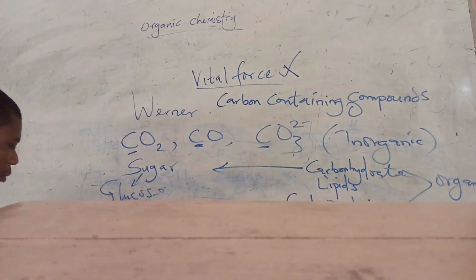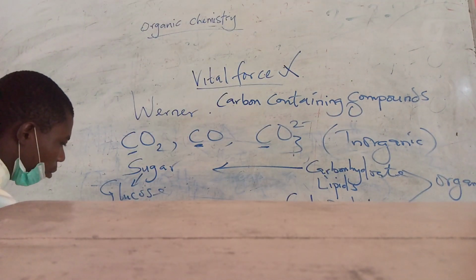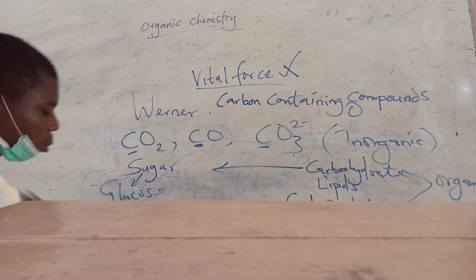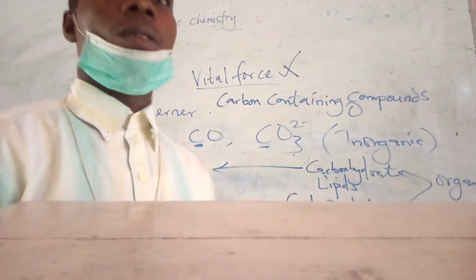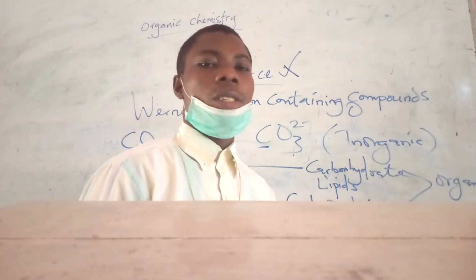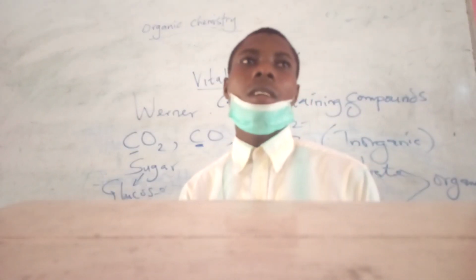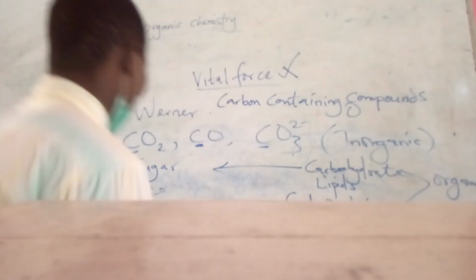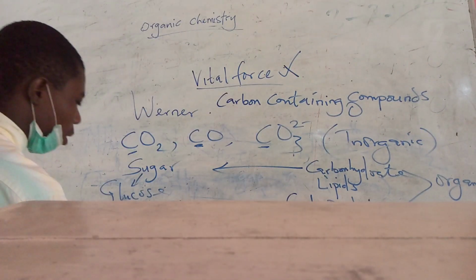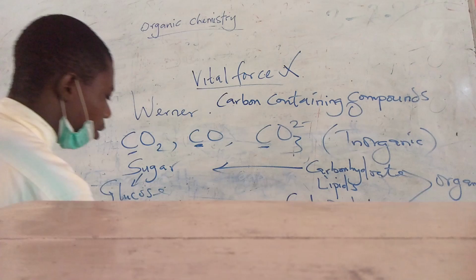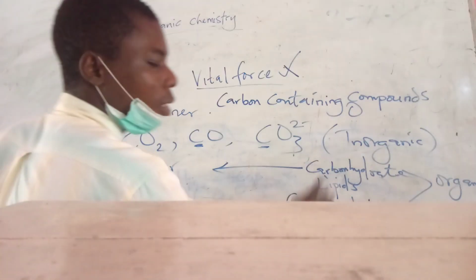This is glucose. There are 6 carbon atoms in a glucose. So also fructose, a 6 carbon containing compound. A lot of glucose will actually give us a carbohydrate.